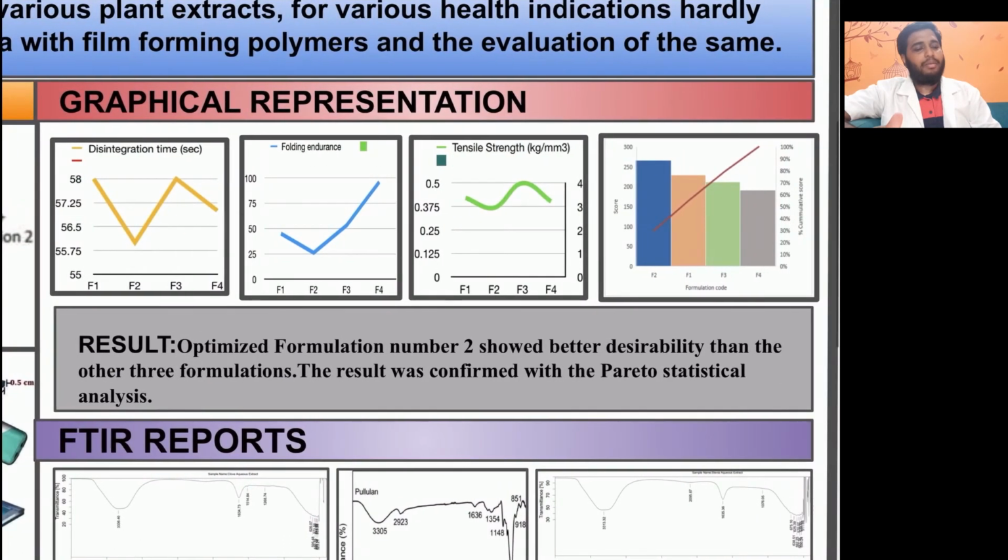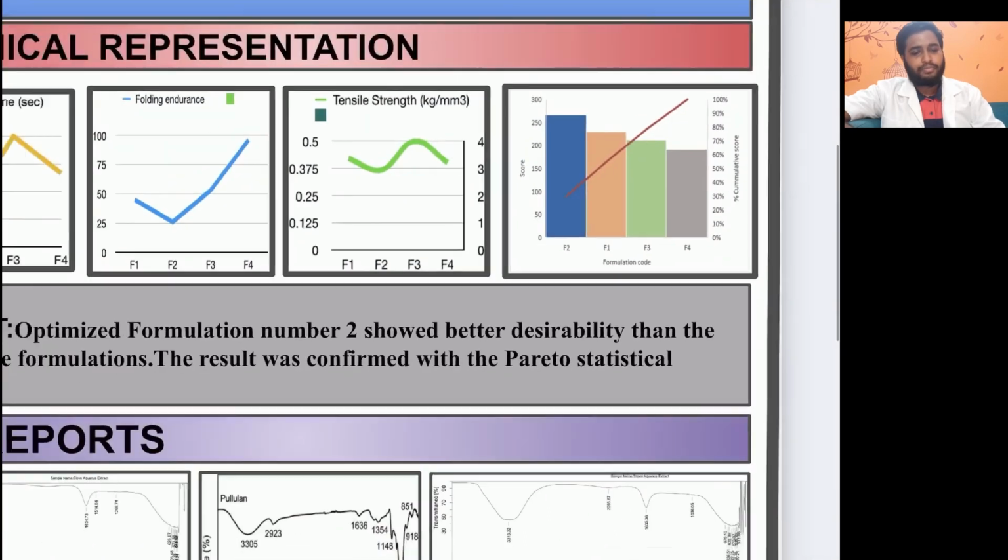Moving on to the graphical representation of the data that I received on analysis of the films, you can see the disintegration time, folding endurance and tensile strength. Based on all the above results, we optimized formulation number 2 because it showed better desirability compared to the other formulations. The result was confirmed by Pareto statistical analysis, which is shown here. You can see formulation number 2.